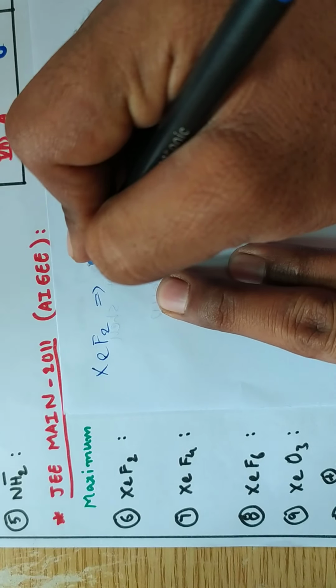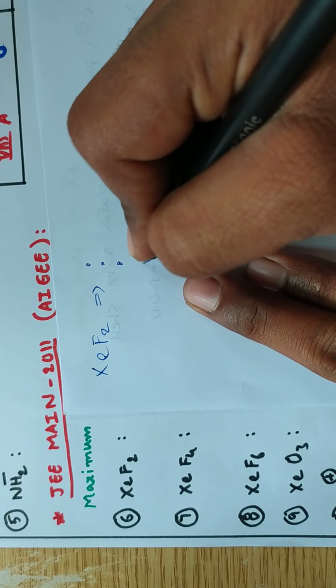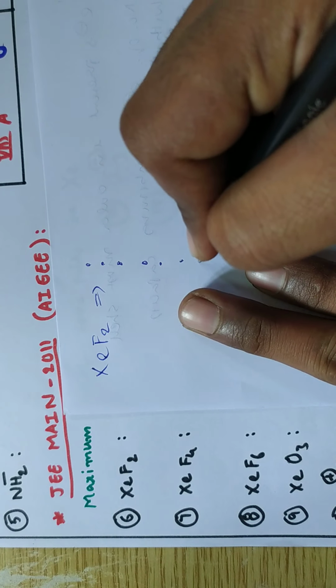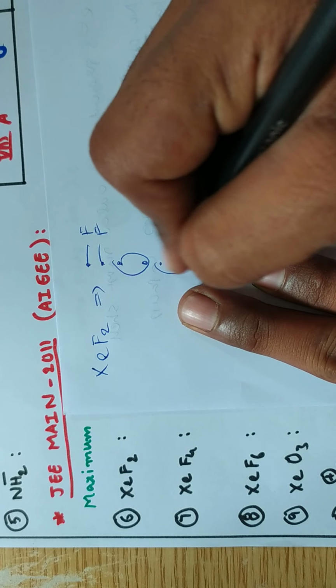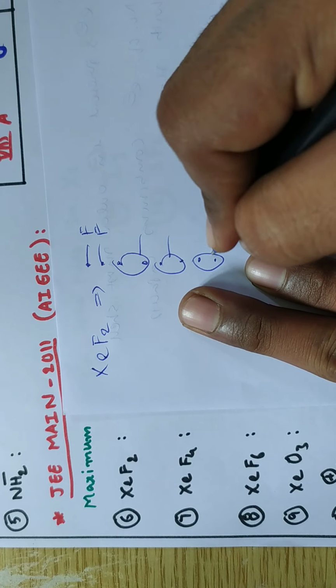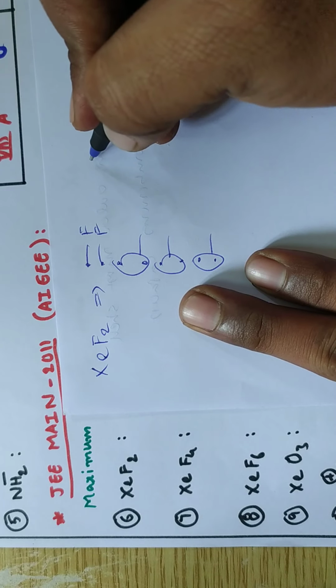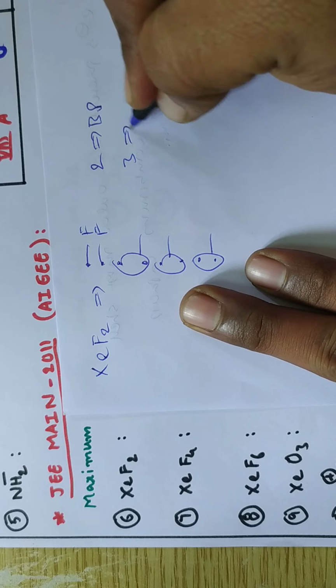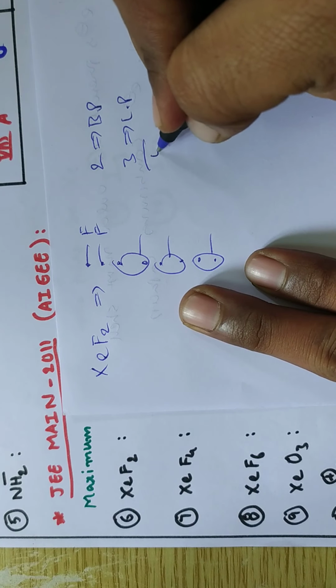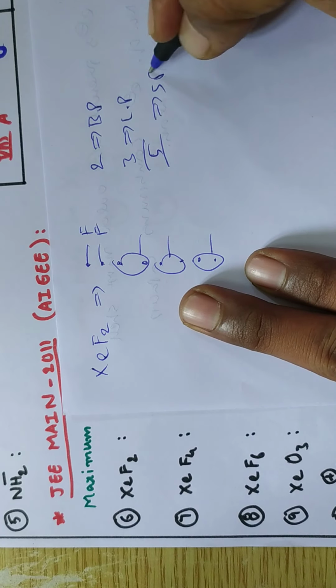So xenon is an 8th group element: 3rd, 4th, 5th, 6th, 7th, 8th. 2 fluorine atoms. Totally 3 lone pairs. That means here 2 bond pairs are there and 3 lone pairs are there. So totally how much? 5. Hybridization is what? sp3d.